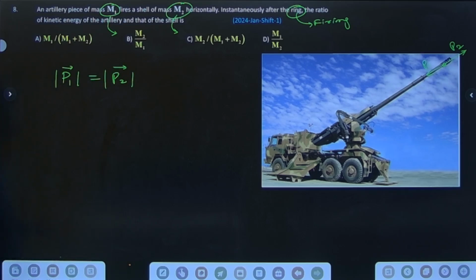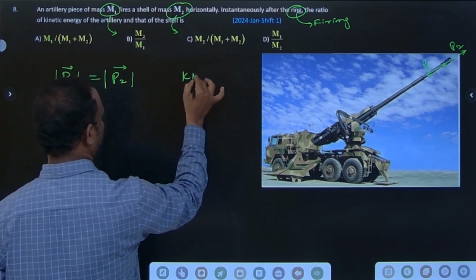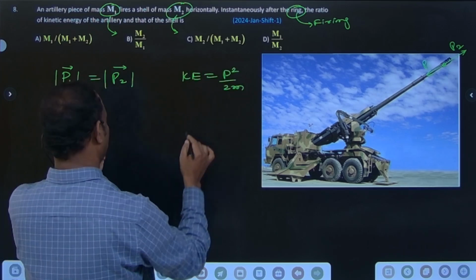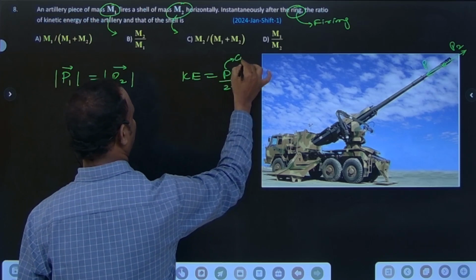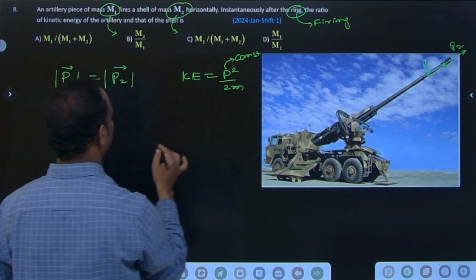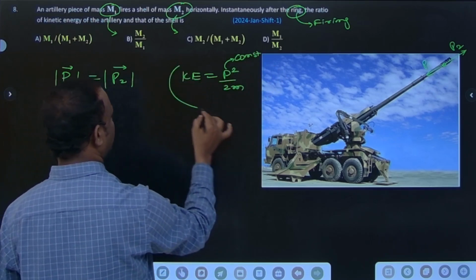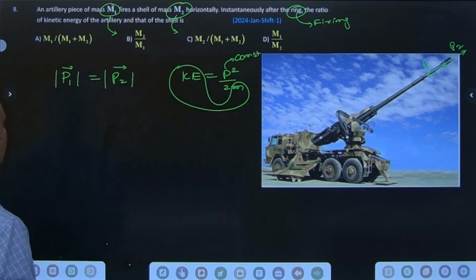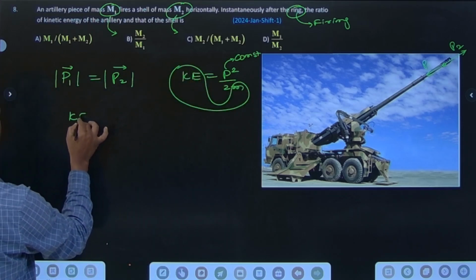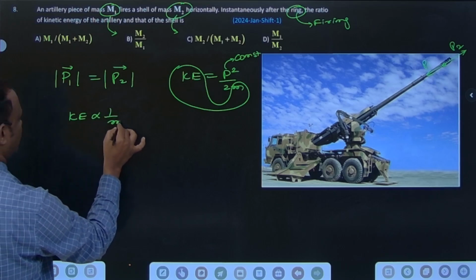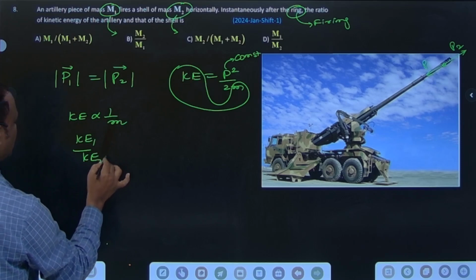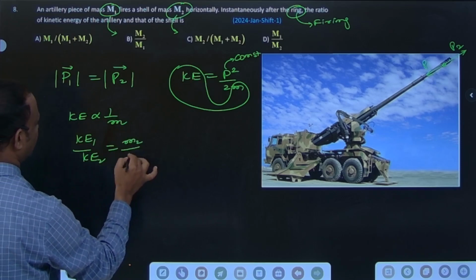Kinetic energy KE is equal to P square by 2m. Since P is constant, kinetic energy is inversely proportional to the mass of the particle. So KE1 by KE2 is equal to m2 by m1.